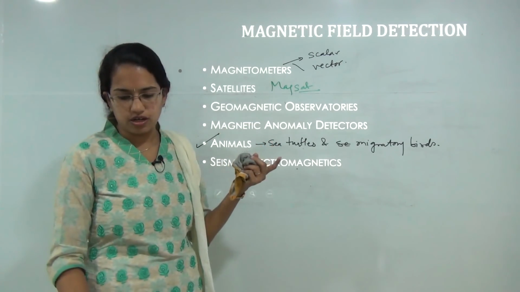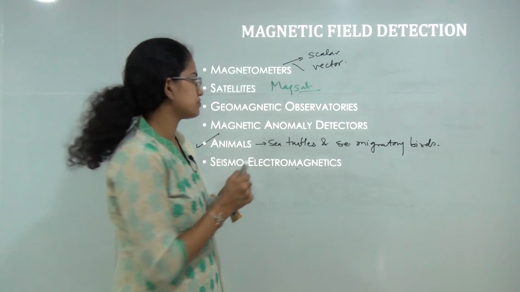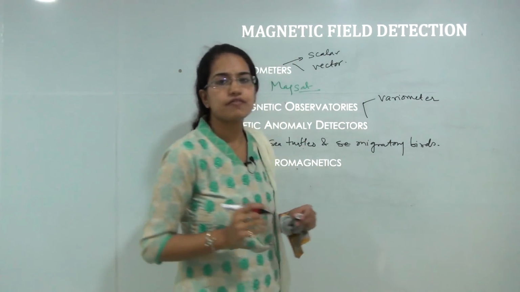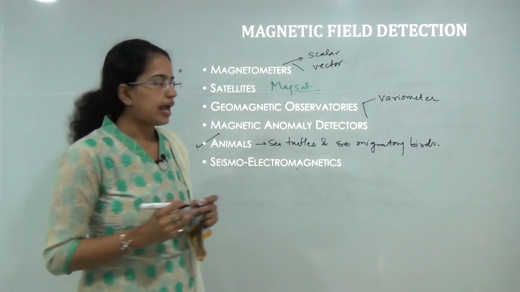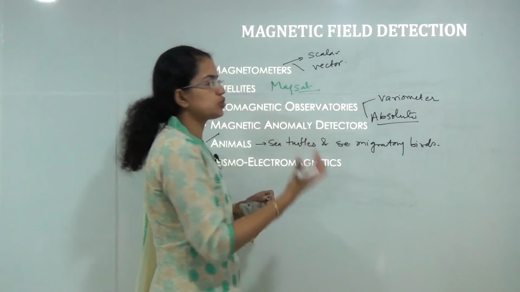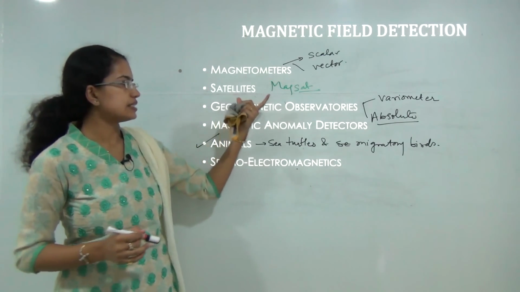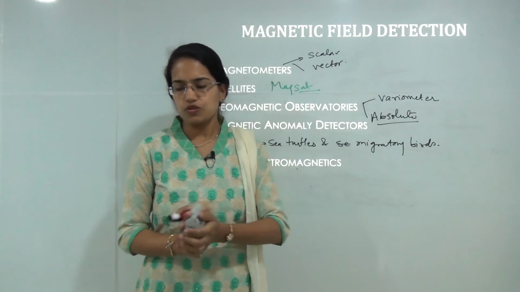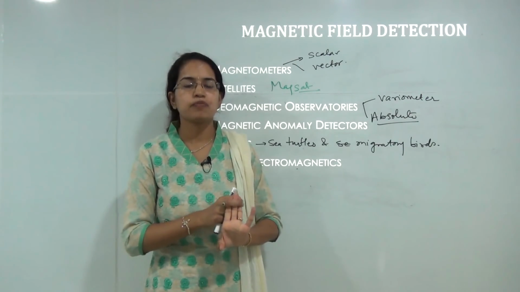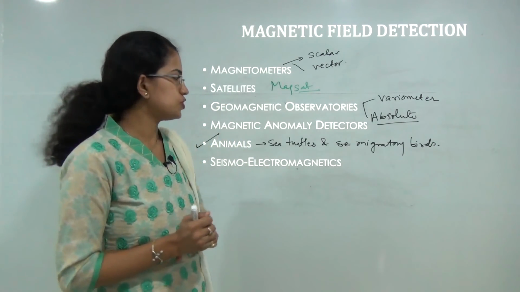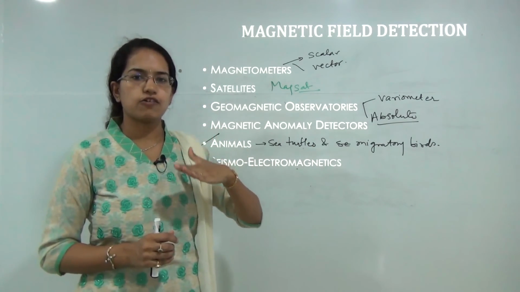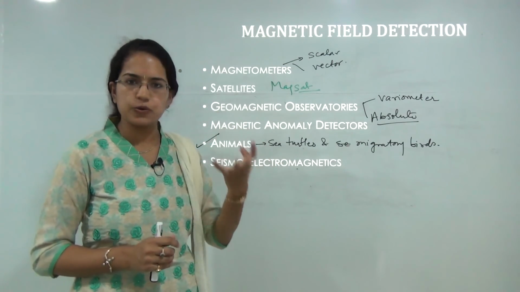So these geomagnetic observatories usually have two kinds of instruments. One is the variometer. Variometer talks about the variations in the actual magnetic field, and finally you have the absolute instruments. Absolute instruments measure the actual magnetic field. So these are some of the ways in which you can detect a magnetic field. So we have talked about the various types of magnetic fields, the causes of geomagnetism, and the three basic terminologies in the field of geomagnetism. In the next session we will be covering the concept of geosyncline, which is a kind of foundation stone to understand the concept of the mountain building process.